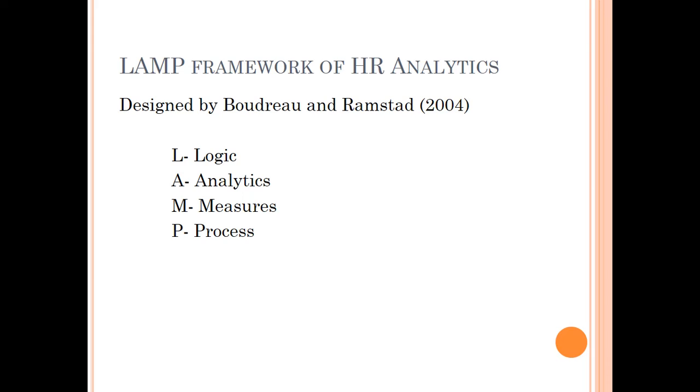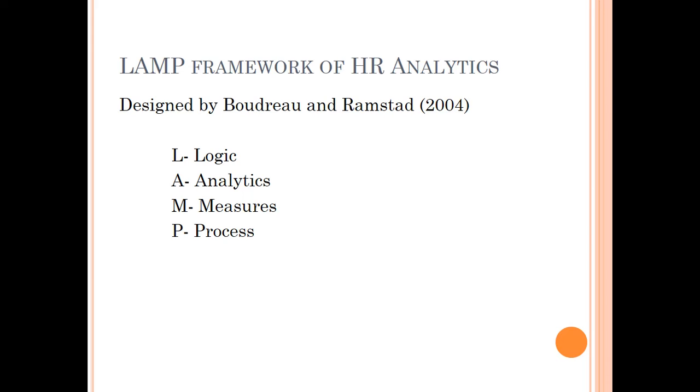Let us take an example of one of the normative frameworks, the acronym of which is LAMP. L stands for logic, A for analytics, M for measures, and P for process.